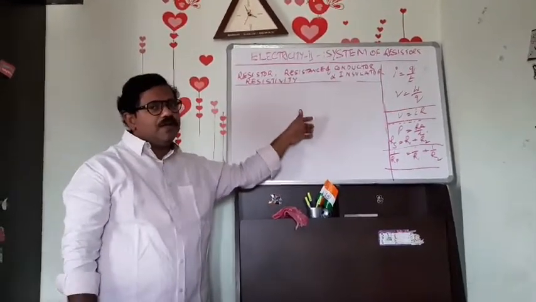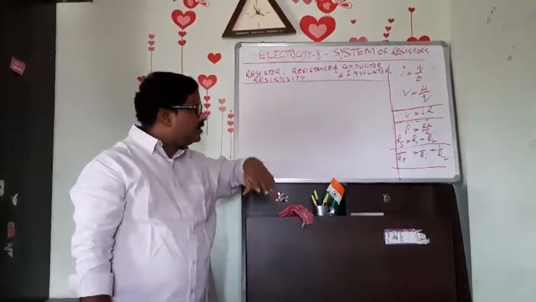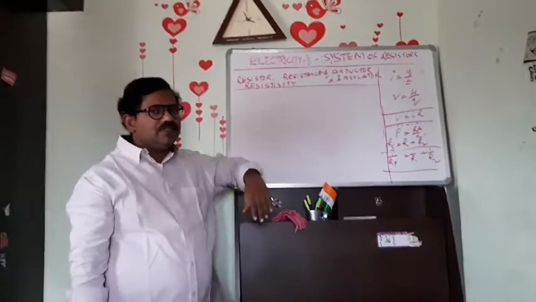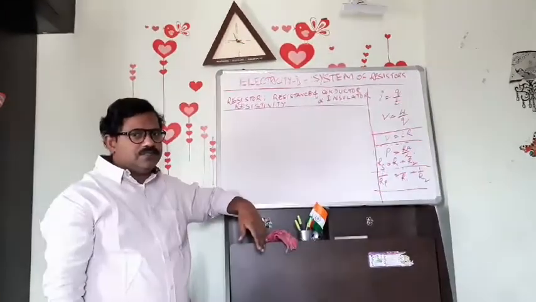And also we'll be learning about the heating effect of electric current. Parallel combination of resistors and heating effect we'll be discussing in the next session.